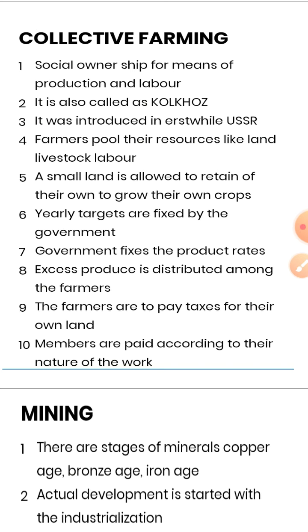The farmers have to pay taxes on their own land, because this is society-ownership-based work. So the farmers have to pay taxes on their land and other equipment, irrigation facilities and other things. Members are paid according to the nature of their work, what they contribute in the farming; according to their work and resources, they get the profit.